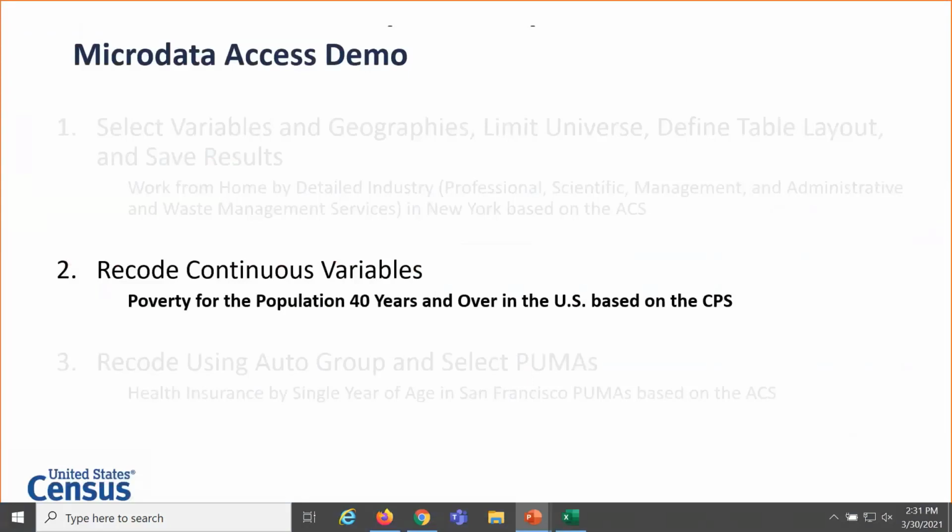Moving on to our second example, we're going to look at poverty for the population 40 years and over in the United States based on the current population survey. This example is going to allow us to practice again many of the skills we just looked at earlier. It's also going to give us the opportunity to show you how to recode a continuous variable using a manual process.